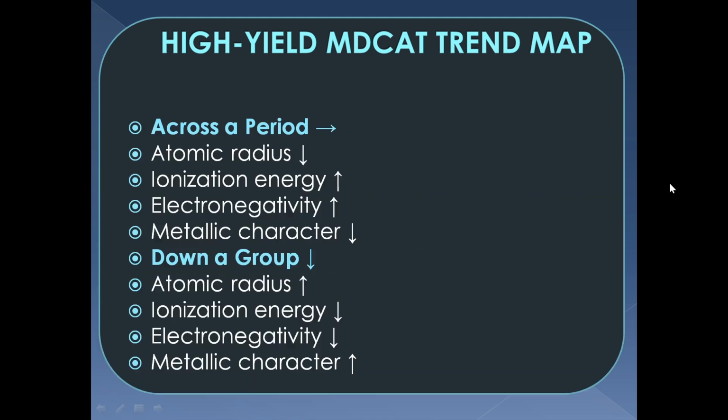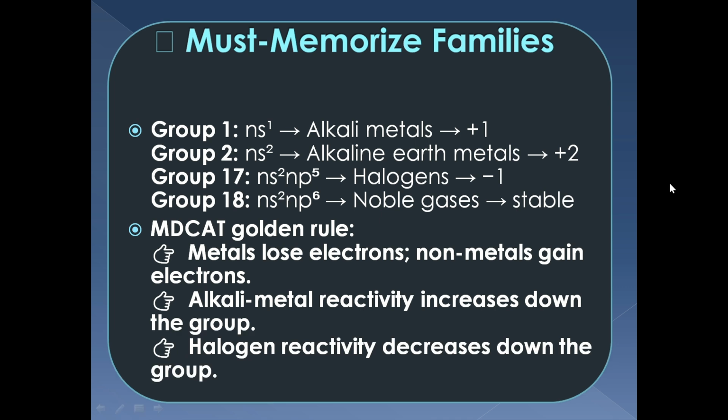High-yield trend map. Now memorize these major periodic trends. Atomic radius increases down and toward the left, while ionization energy and electronegativity increase up and toward the right. Remember these four families. Group 1 is ns1, Group 2 is ns2, Group 17 is ns2 np5, and Group 18 is ns2 np6.